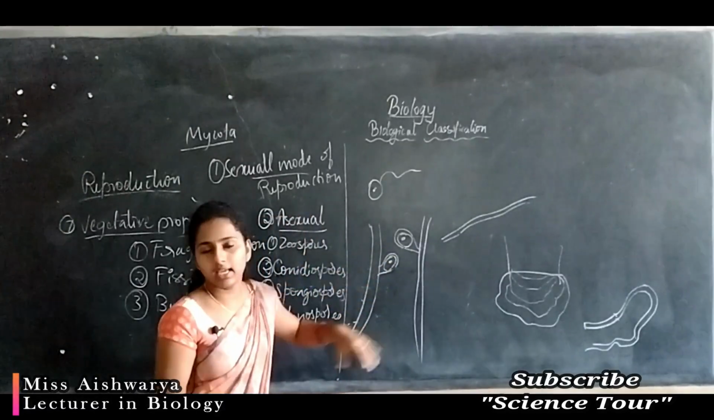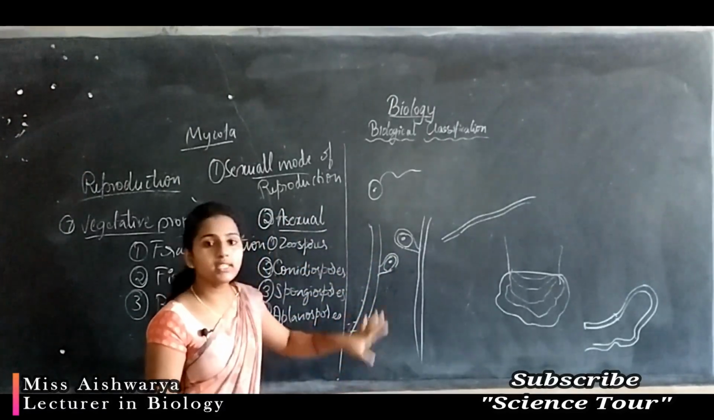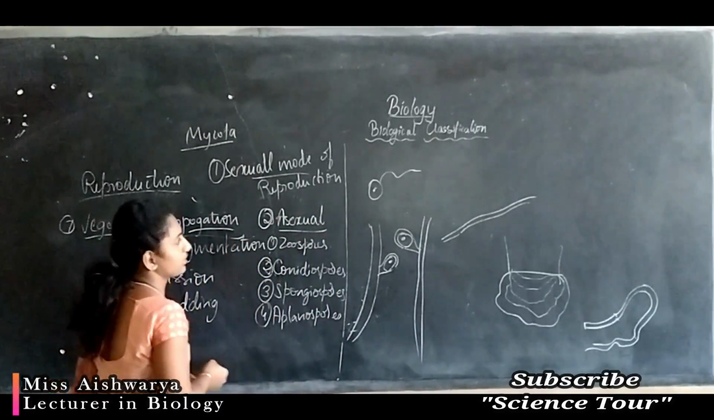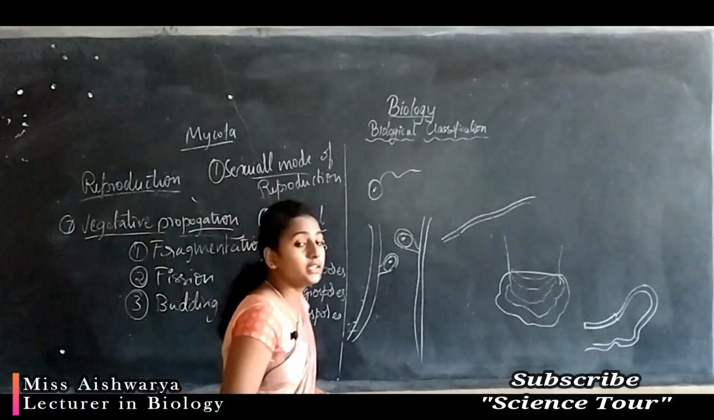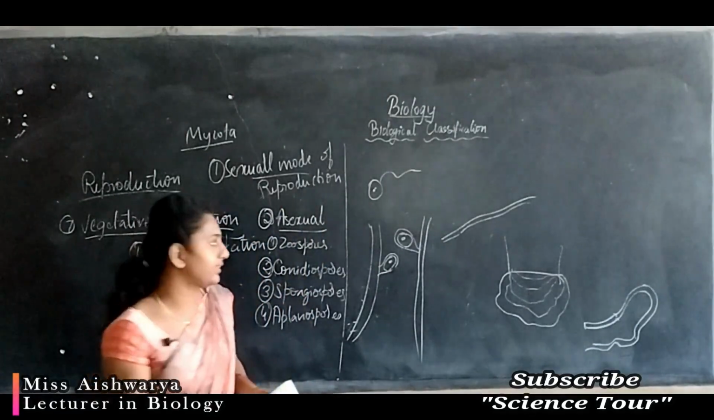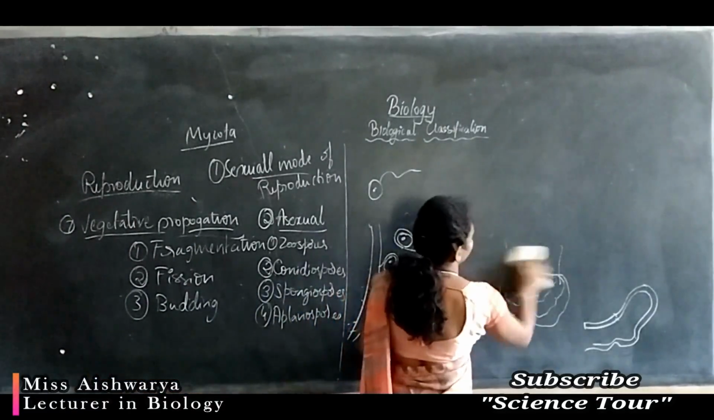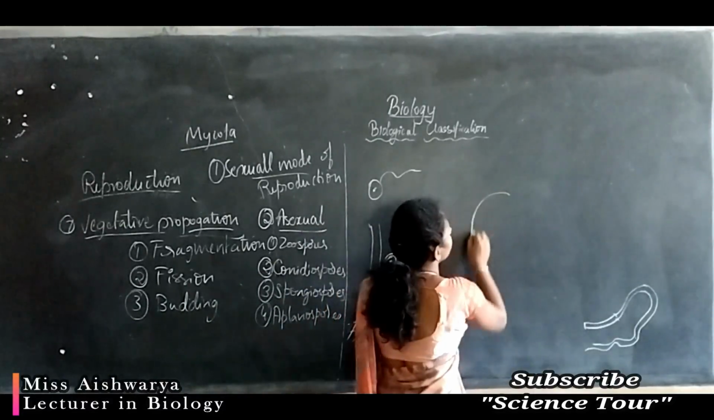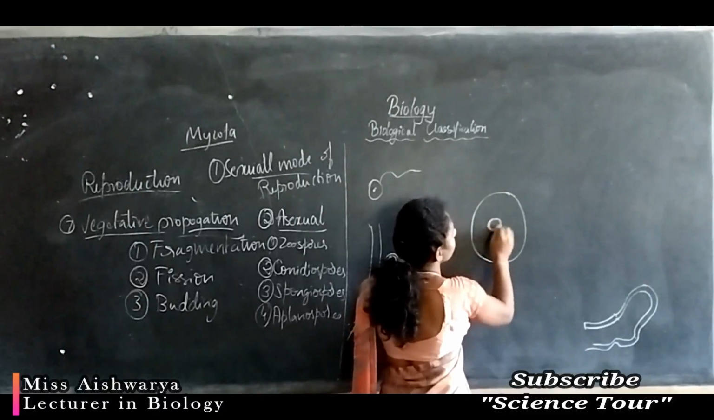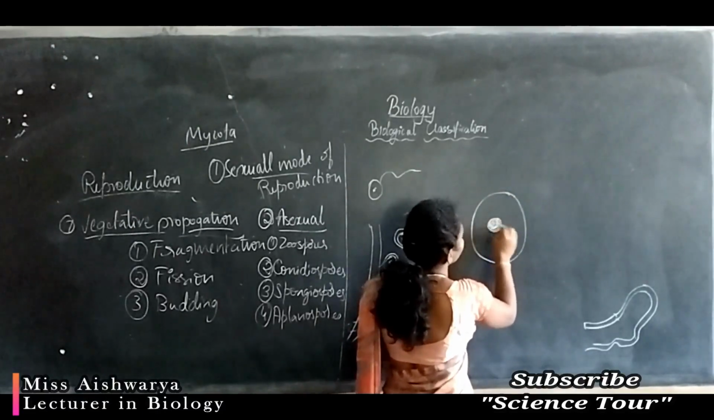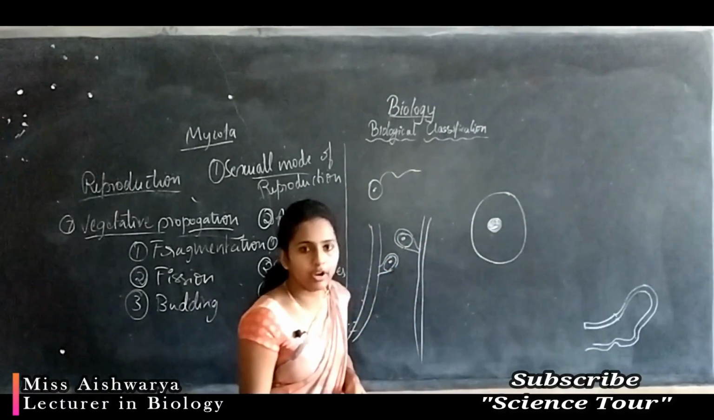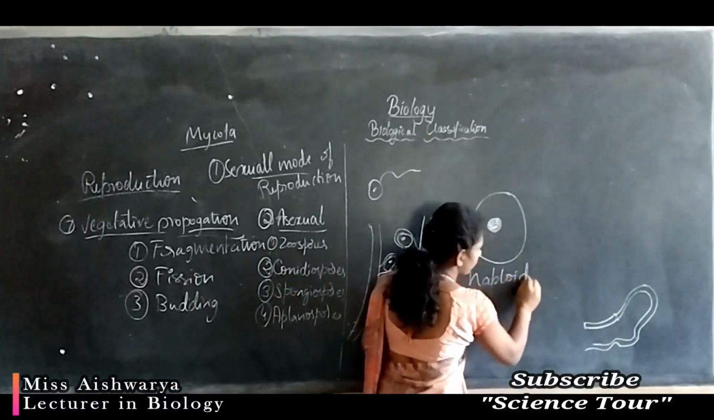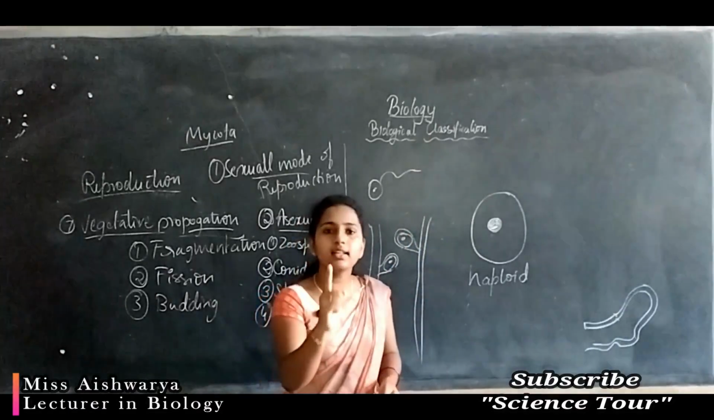But here, in most of these, the plant body is haploid. Well, let me explain what is haploid and diploid condition. Haploid means the organism or the cell containing a single set of chromosomes. A cell which contains a single set of chromosomes is called a haploid cell.